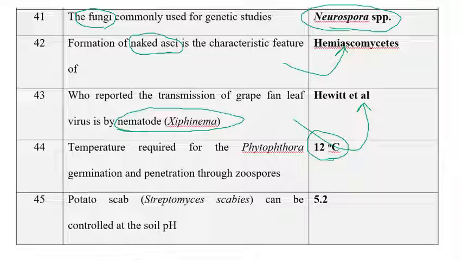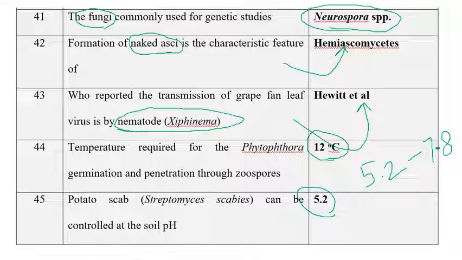So the next one: potato scab can be controlled at a pH of 5.2. We know very well that club root of cabbage can be severe at a pH of 5.2, and it can be controlled at a pH of 7.8. How can we raise the soil pH? By the application of lime. If you apply lime, soil pH can be raised.